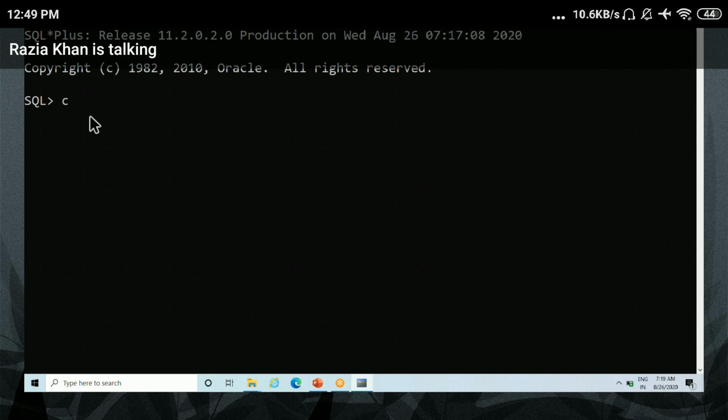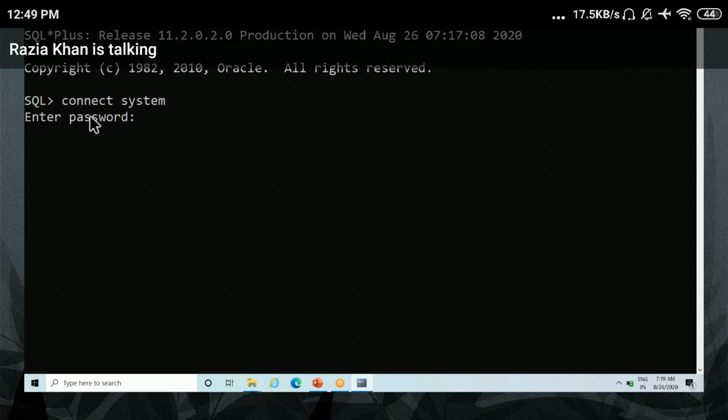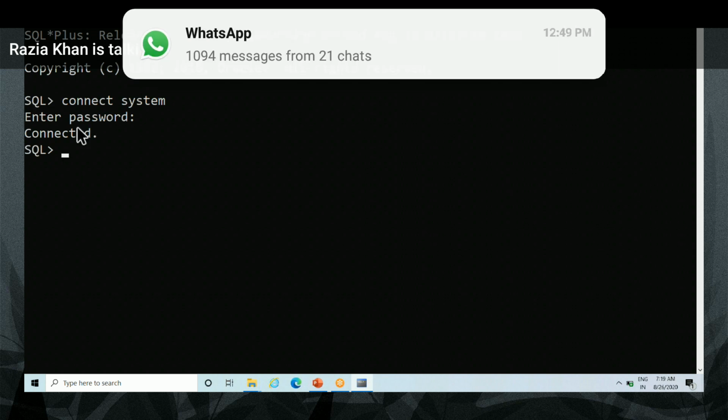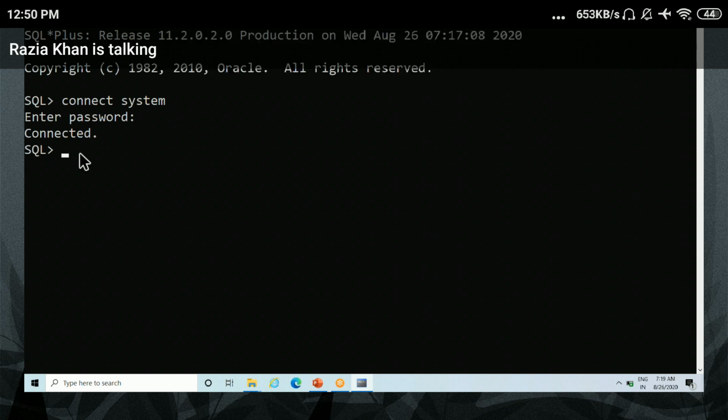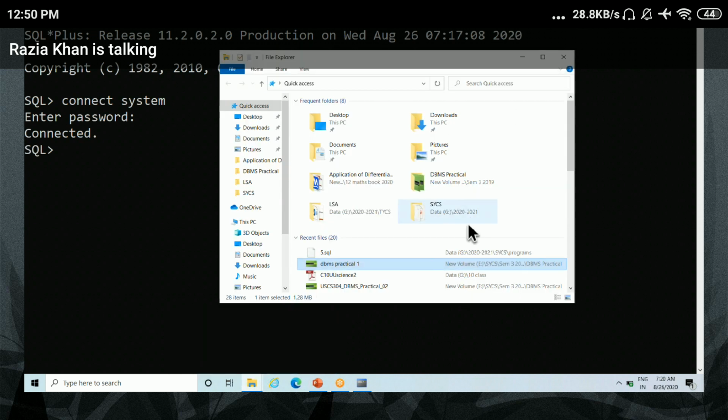First step, you have to connect as system. Then type the password admin and it displays connected. Next step, copy the path where your file is saved.